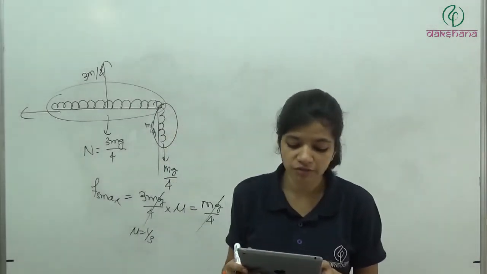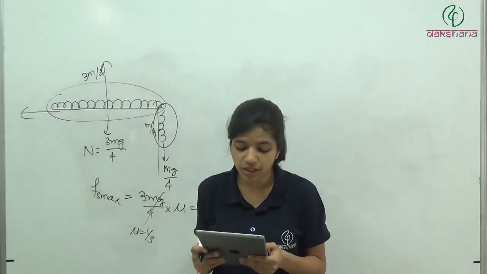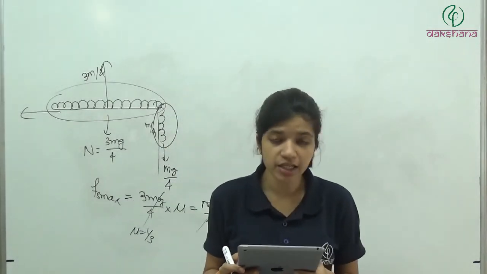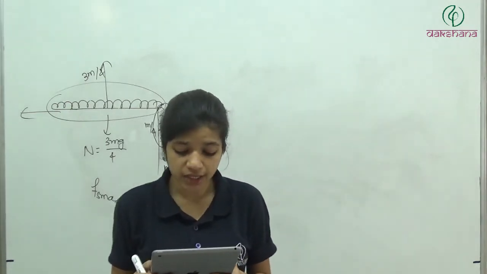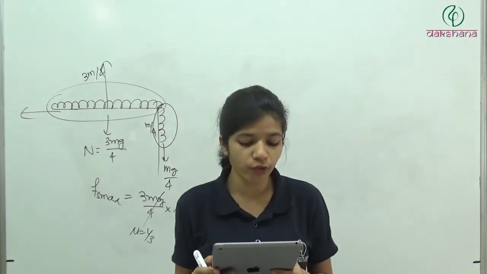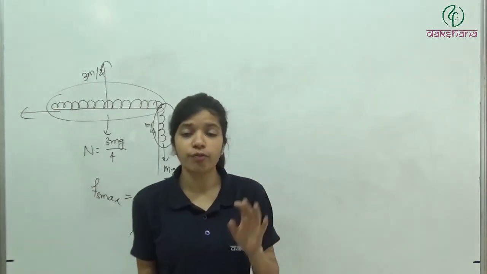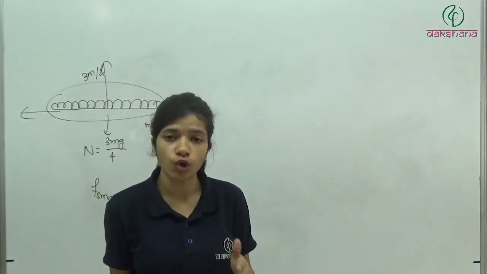A block of mass 1 kg lies on a horizontal surface in a truck. The coefficient of static friction between the block and the surface is 0.6. If the acceleration of the truck is 5, the frictional force acting on the block is. So now again we have the same kind of problem, which is related to block over block problem.